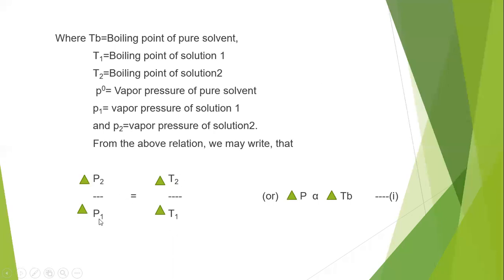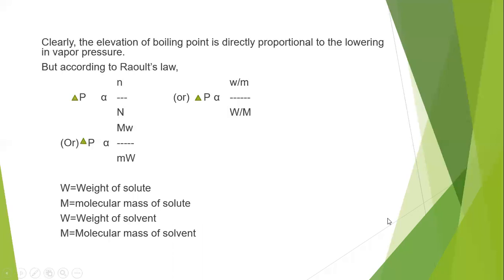So delta P2 by delta P1 equals delta T2 by delta T1, which we can simplify: delta P is directly proportional to delta TB. That is the first equation, where delta P is nothing but lowering of vapor pressure, and delta TB is nothing but elevation in boiling point. So lowering of vapor pressure of a very dilute solution is directly proportional to elevation in boiling point, which we can observe based on that equation.